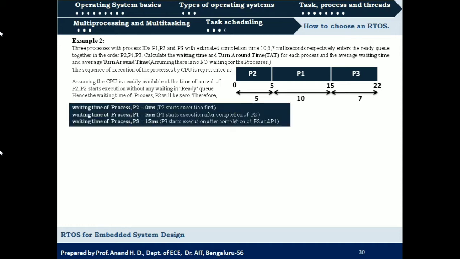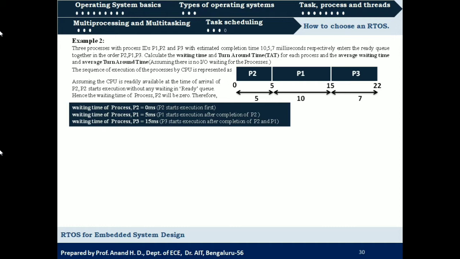Okay. So process 1, that is P1, should wait for completion of execution of process 2. So it should wait for 5 milliseconds. So the waiting time for process P1 is 5 milliseconds, and process 3, that is P3, should wait for completion of execution of process 2 and process 1, that is 5 plus 10. So 15 milliseconds. So those are the waiting times for process 2, process 1 and process 3: 0, 5 and 15 milliseconds respectively.